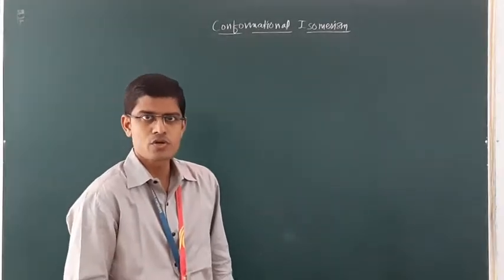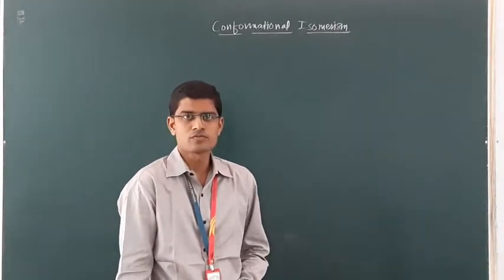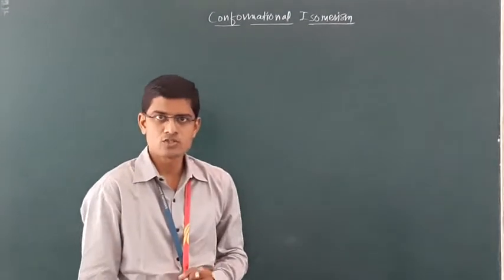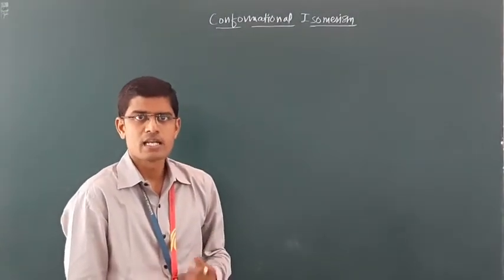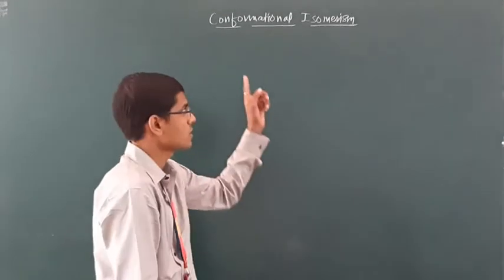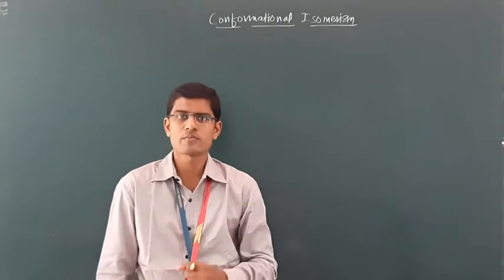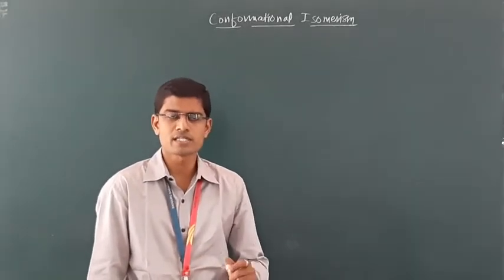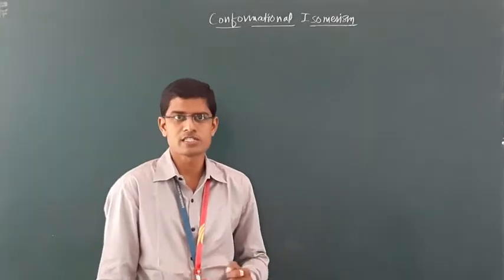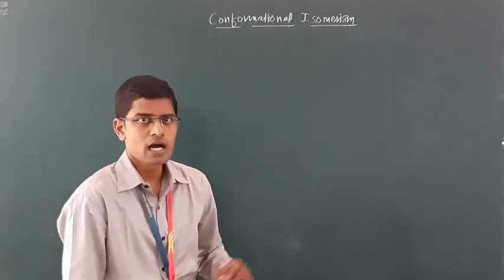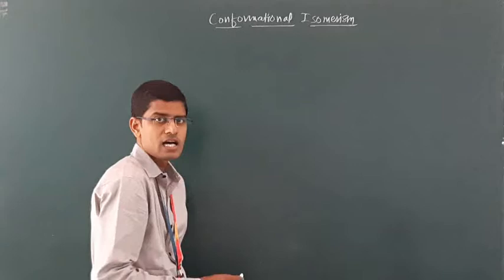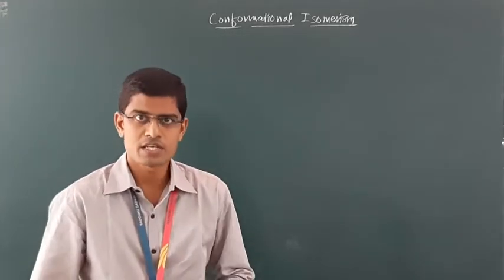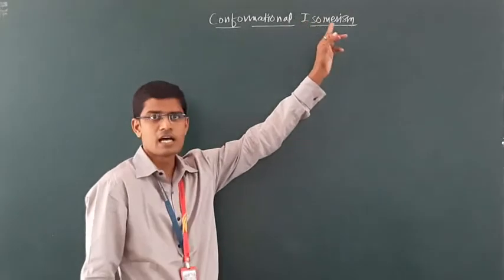In the introduction of stereochemistry, we have seen three types of stereoisomerism. The first one is conformational stereoisomerism, the second is geometrical, and the third is optical. Let's see the first, conformational isomerism. What is conformational isomerism? It starts with conformational isomers. Isomers that can be converted into each other without breaking a bond are called conformational isomers, and the phenomenon related to these conformational isomers is called conformational isomerism.